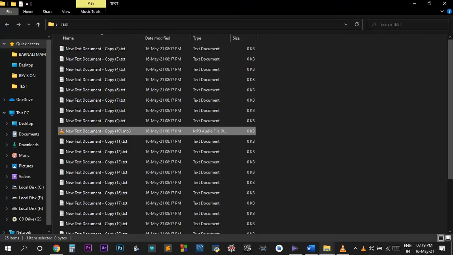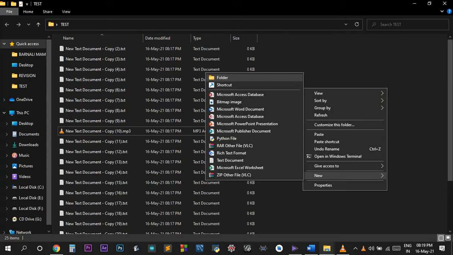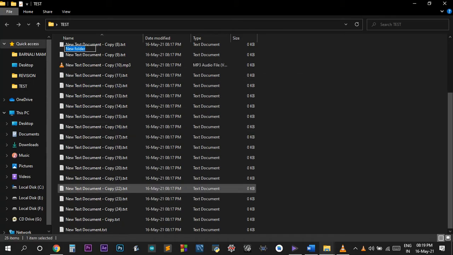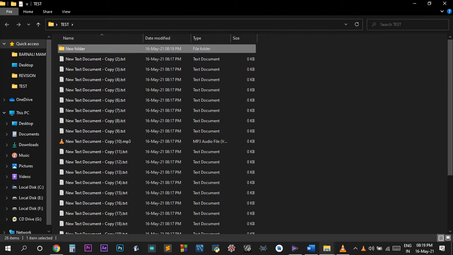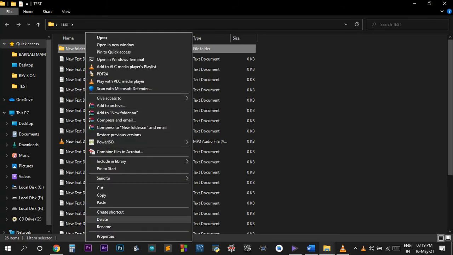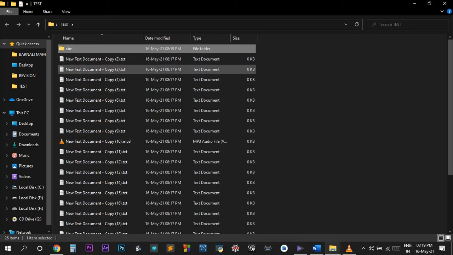Next comes creation of a folder. Just right click anywhere, choose New and then Folder. A new folder will be created inside this directory. Now you can rename it. Any document you can rename by right clicking it and then pressing Rename. If I write ABC, the folder will be named ABC. This is how to create a new folder.